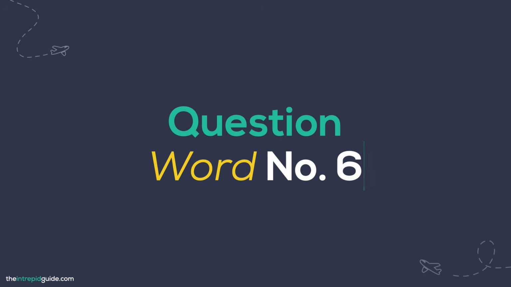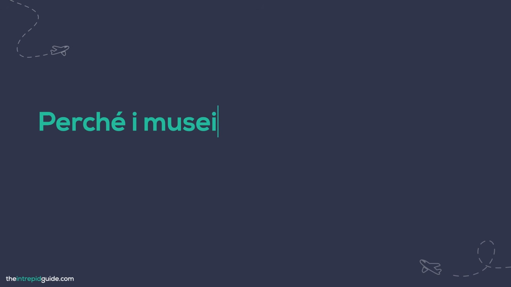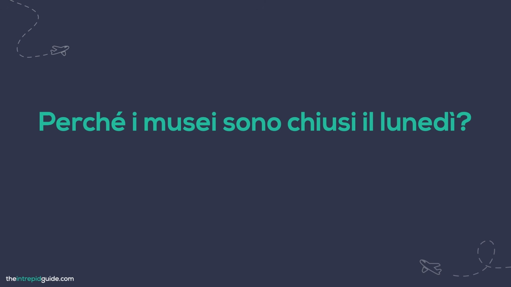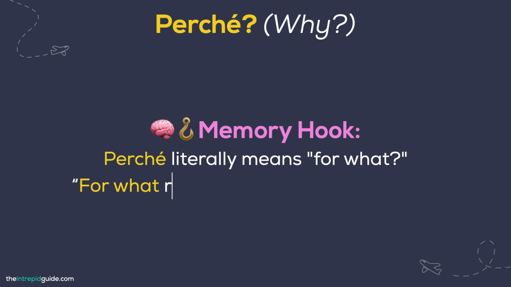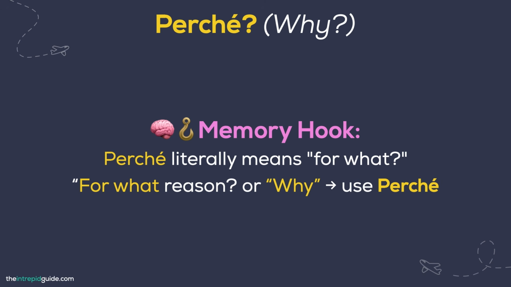Now, the next interrogative word in Italian is used whenever you want to know the reason behind something. Take a look at these examples and see if you can spot the word. Perché i musei sono chiusi il lunedì? Perché sei in Italia? Well, the question word is perché. Perché literally means for what, which is like asking for what reason or why.